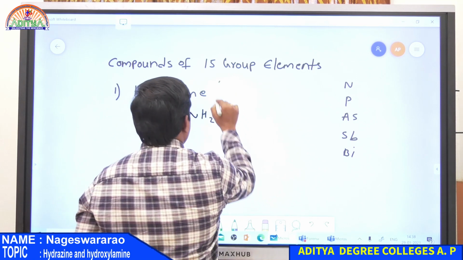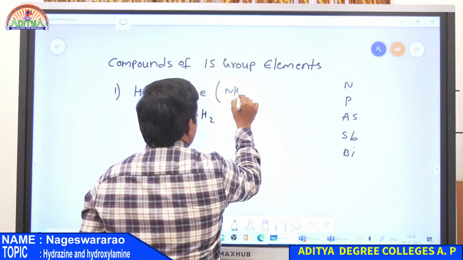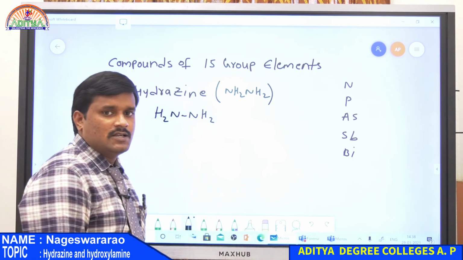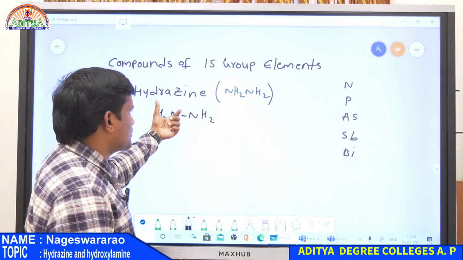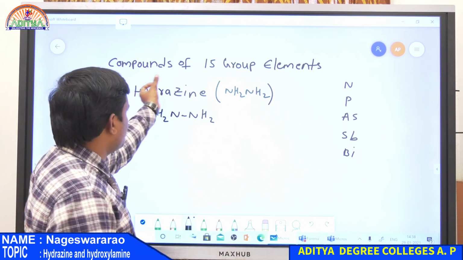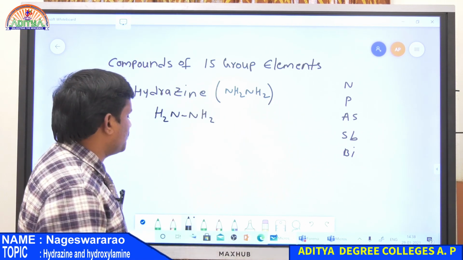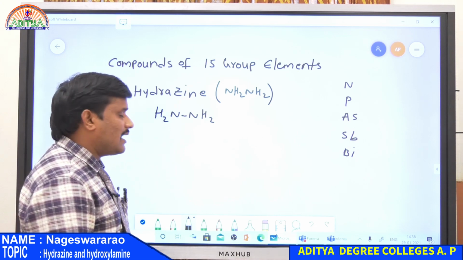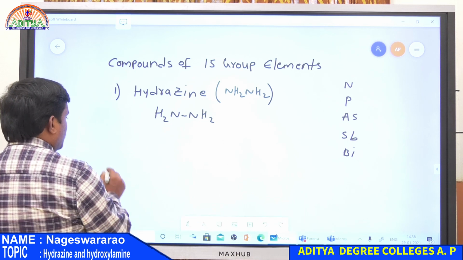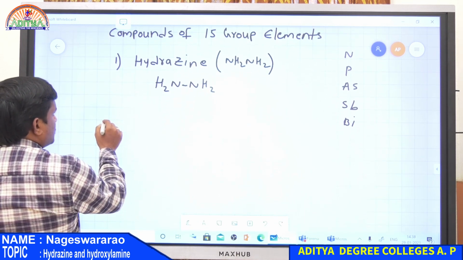So simply this is written like this, NH2NH2. This is known as hydrazine. This is a compound of nitrogen, and nitrogen is a 15th group element. So compounds of nitrogen are compounds of 15th group elements. First one is hydrazine, NH2NH2.